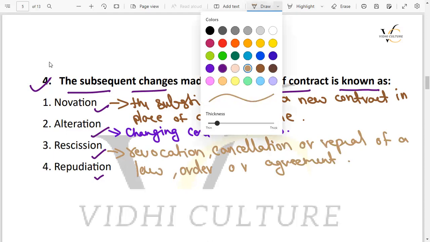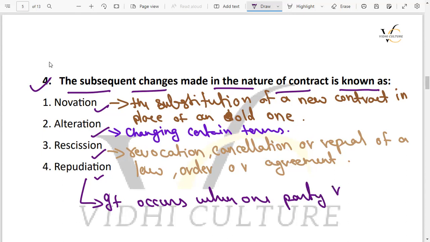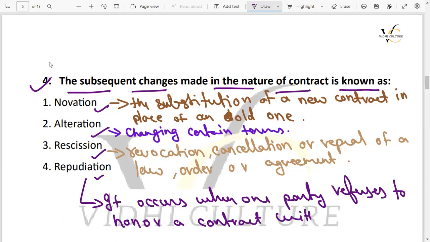Then coming to the repudiation, what do we understand by repudiation? So it is nothing but it occurs when one party refuses to honor a contract with another party.